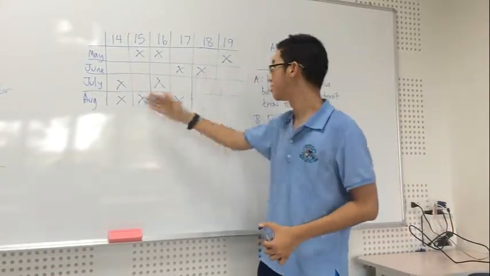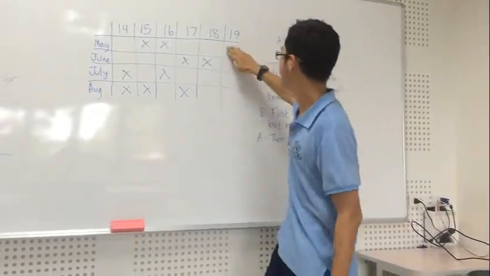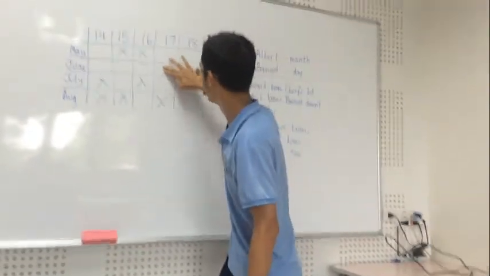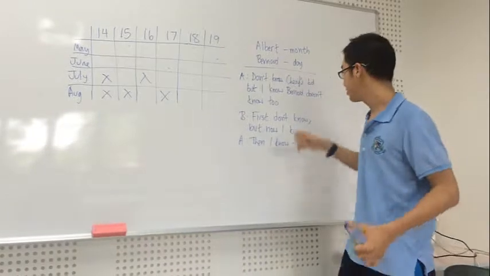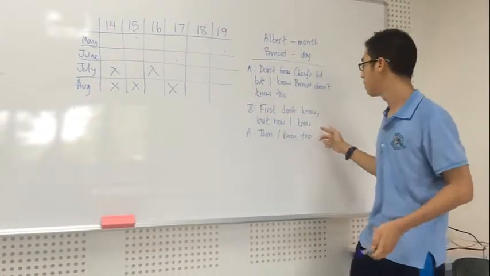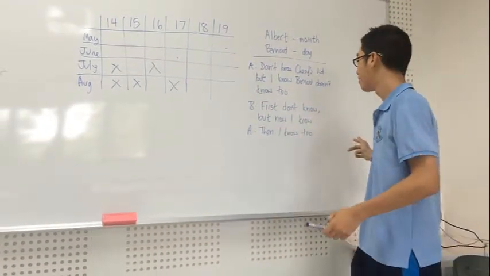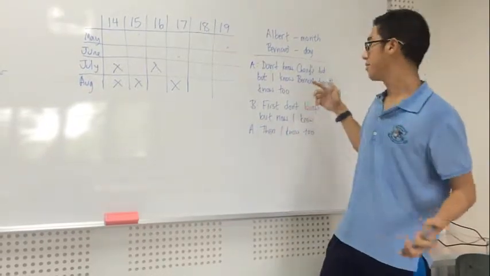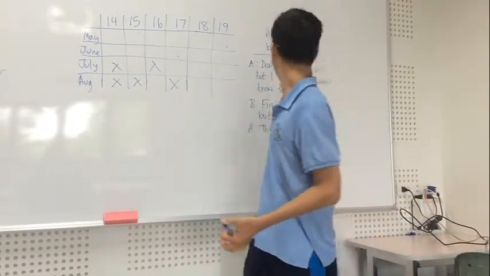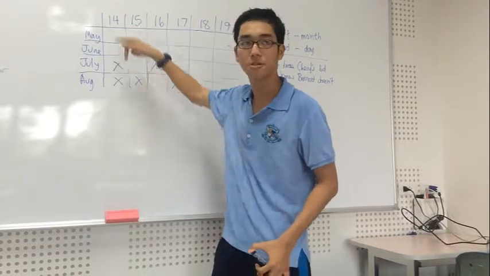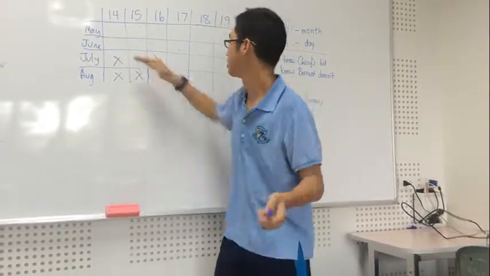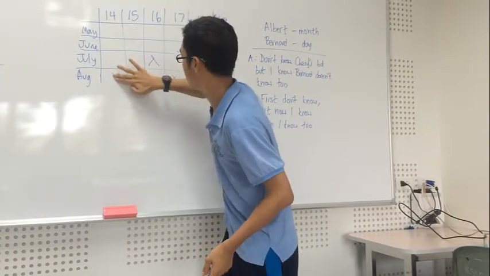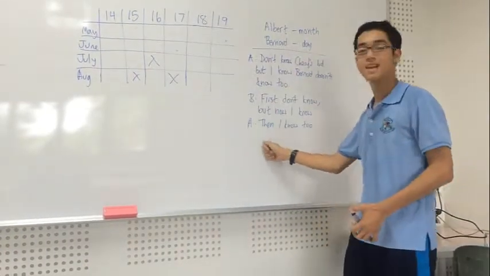And the same for June, so you can already, by the first statement, cross out 1, 2, 3, 4, 5 dates. And then Bernard says, at first I don't know, but now I know. So now he knows the date. It can't be the 14th because there's 2 14ths, otherwise he would still not know, so it's not the 14th. That leaves July or August.